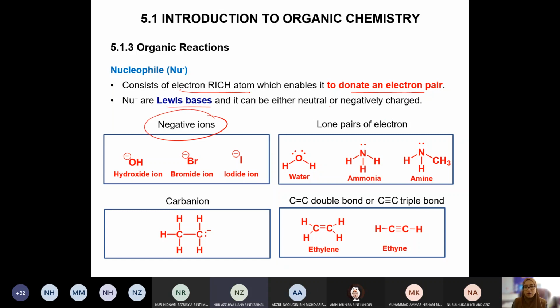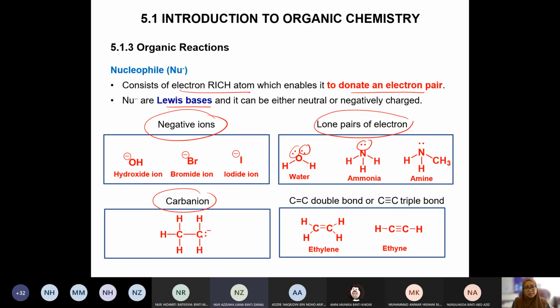Okay, neutral atom, neutral molecule, but the central atom has a lone pair. Okay, these are all neutral, but they have a lone pair. Carbanion, carbon that becomes an ion. See, it has an extra electron there. It has one pair of electrons.